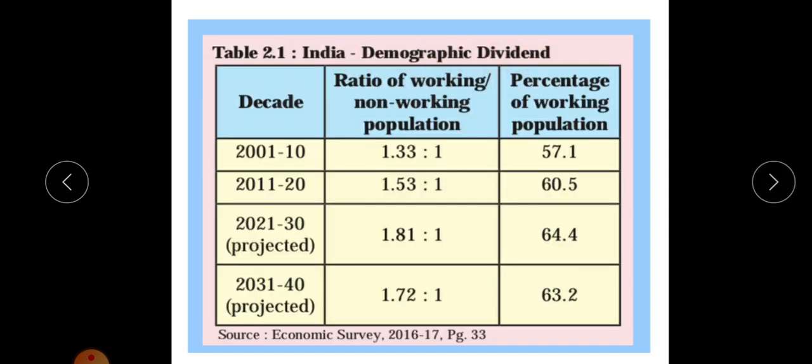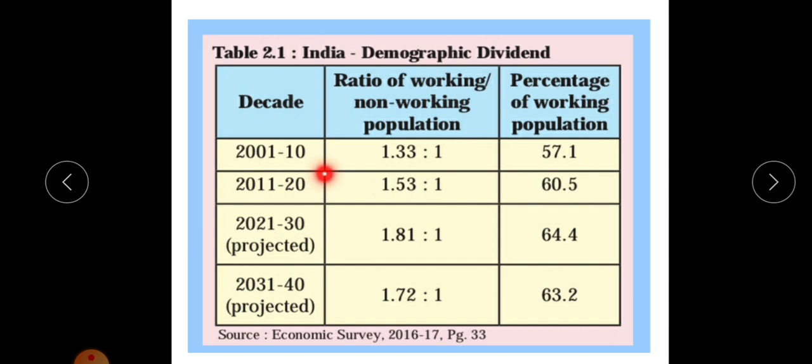So here is one chart related with India's demographic dividend. The chart shows the working and non-working population and its ratio. There is the percentage of working population in the third column, and the first column has the decades, the years, and these numbers are related to those decades.